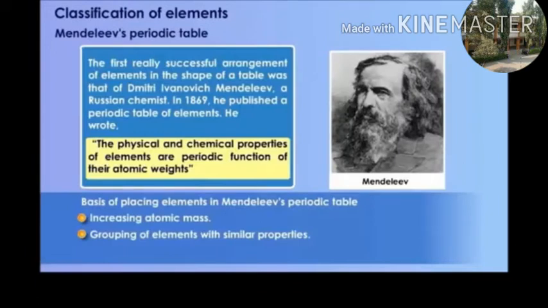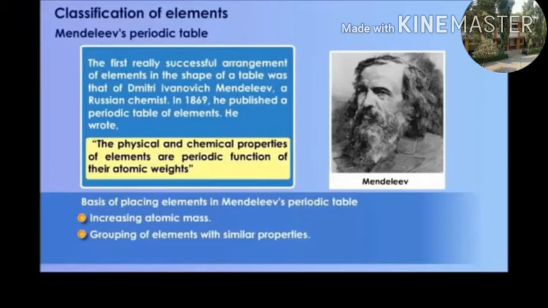Now, Mendeleev's periodic table. The first really successful arrangement of elements in the shape of a table was by Dmitri Mendeleev, a Russian chemist. In 1869, he published a periodic table of elements and wrote that the physical and chemical properties of elements are periodic functions of their atomic weights.